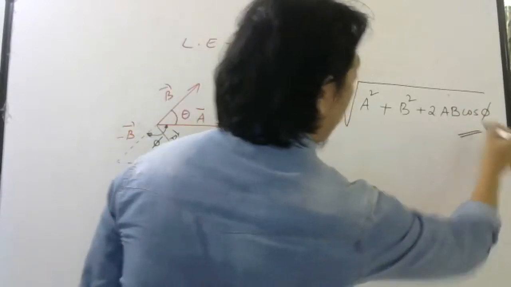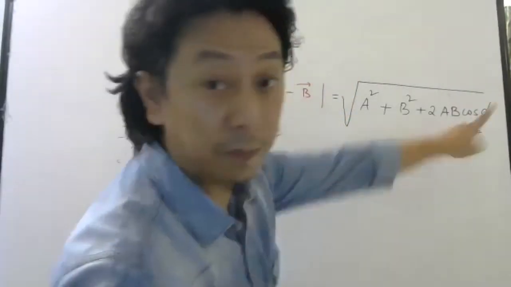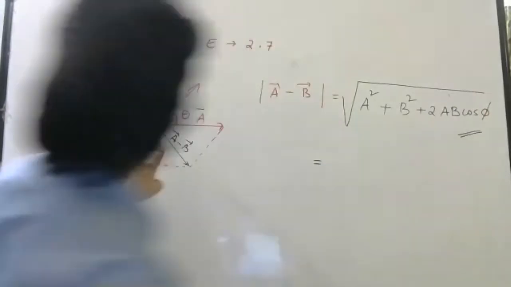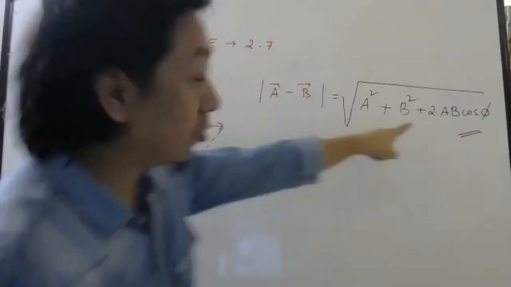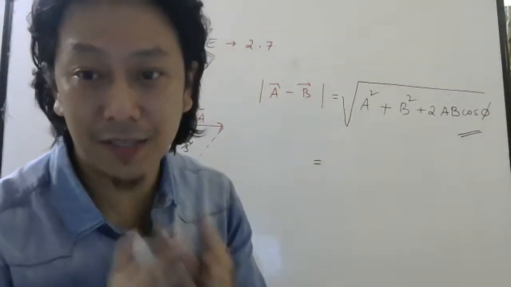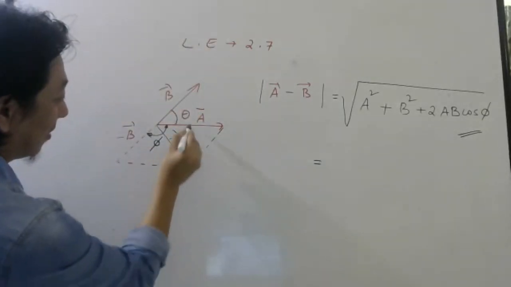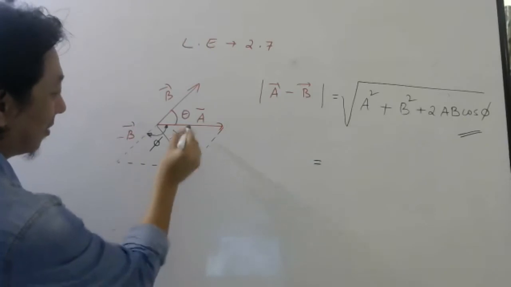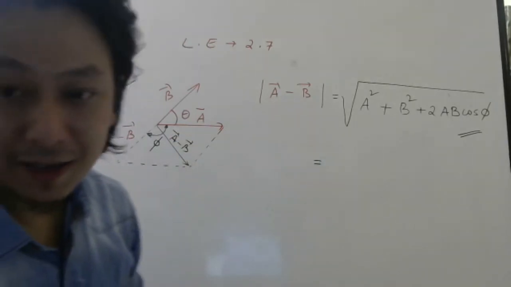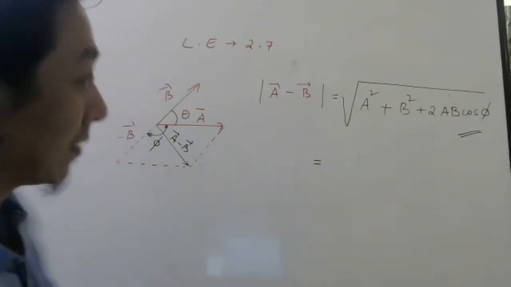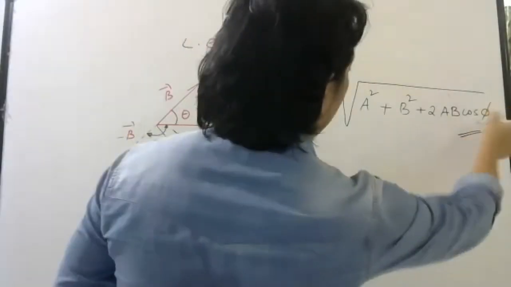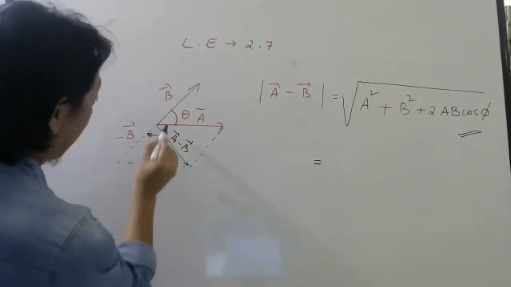Now, in terms of theta, if you want to, this is okay. Here you can stop, but you have to show this phi in the diagram. It is not alpha. Alpha was the angle with the resultant. This is alpha. Alpha was the angle made with the resultant. So once you write like this, phi I have written. Here you can stop, but you have to show phi in the diagram.